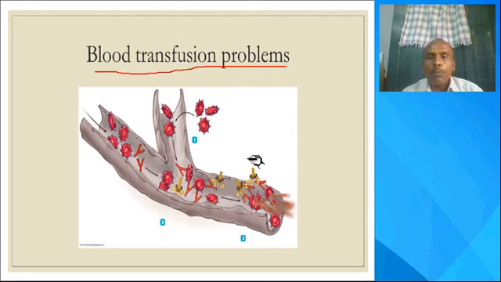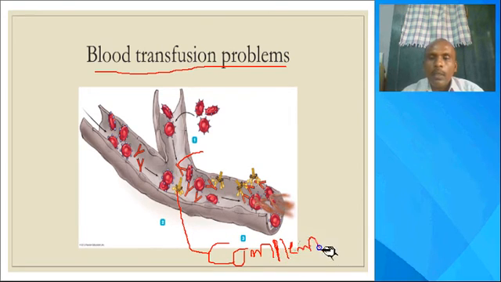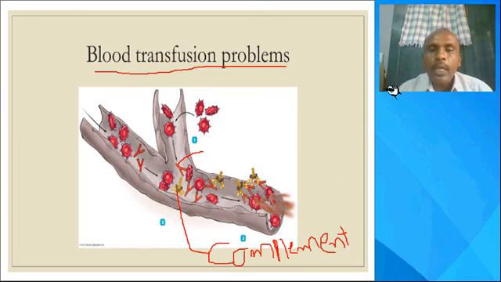If a person has A blood group and by mistake B blood group is transfused, the A blood group person contains anti-B immunoglobulins. These are activated by the complement proteins through the classical pathway. Of the 20 types of complement proteins, just four participate in this blood transfusion problem.